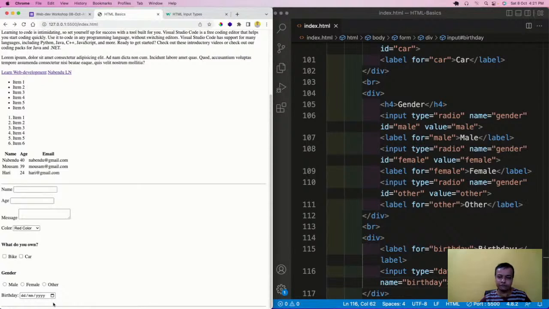Actually, before 2015, the input type date was not there. It was very difficult to create a calendar. So if I click here, I can give it. And this is very popular in websites, web apps. You have seen it when taking the date of birth. It is very popular. Even Facebook might have taken it like this. Okay, so you can give the date of birth like this here.